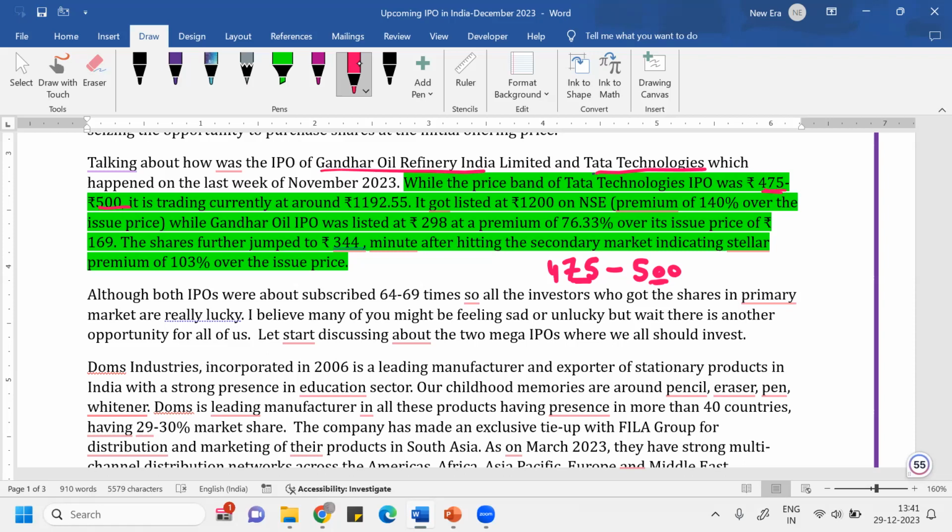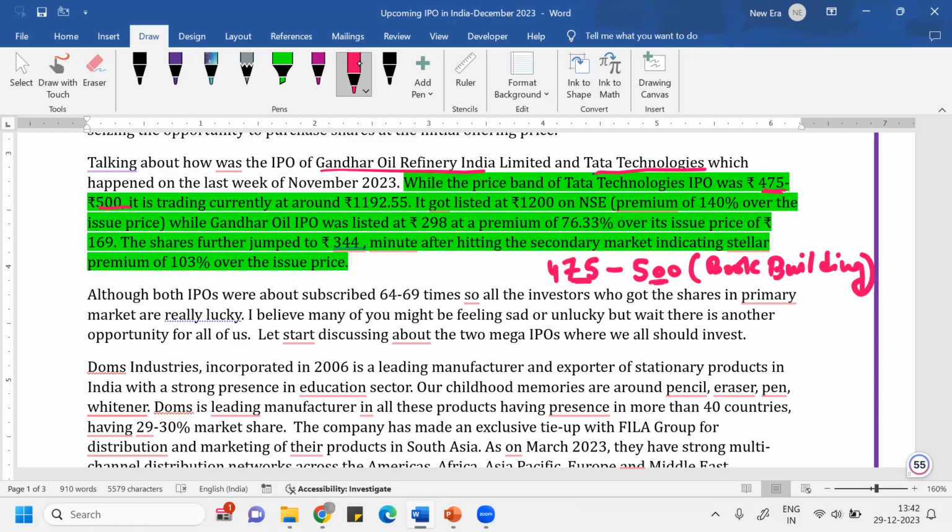Okay. This form of issue is called book building mechanism. So whenever the IPO happens, this form of IPO issue is called as book building mechanism. In the book building mechanism, the price discovery is being done where the investors, either they are retail investors or QIB or HNIs, bid in the IPO between this price band. Depending on this price band, they bid.